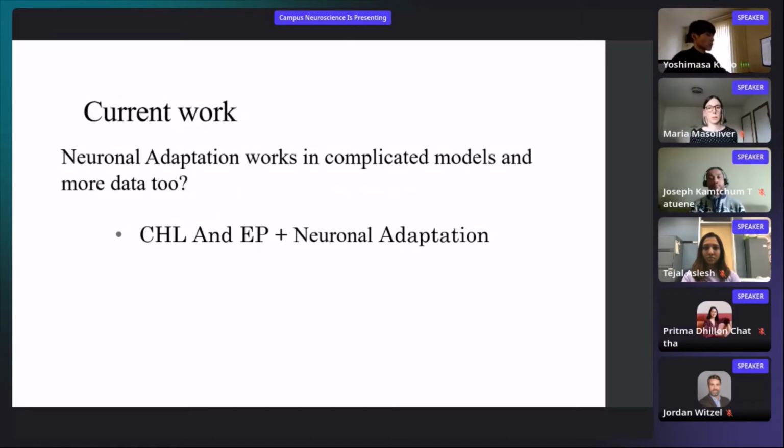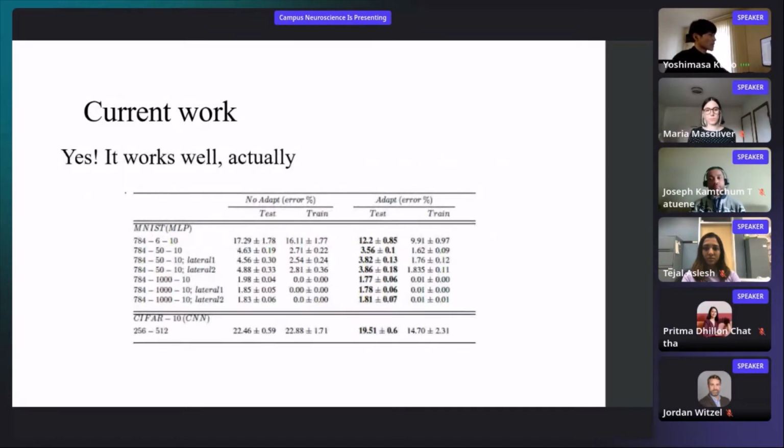To answer this question, we apply the neural adaptation to contrastive Hebbian learning and EP. These are more complicated, and EP is actually a convolutional neural network, a deeper model. Next slide, please. So actually, yes, it works well. In this table, no adapt means neural networks without adaptation, and adapt means neural networks with adaptation.